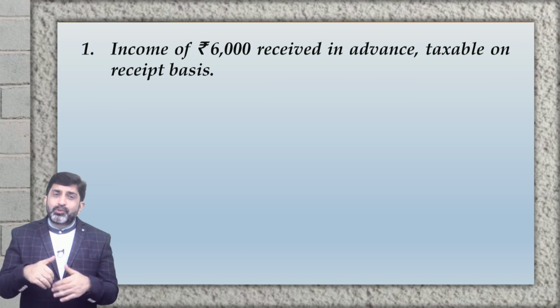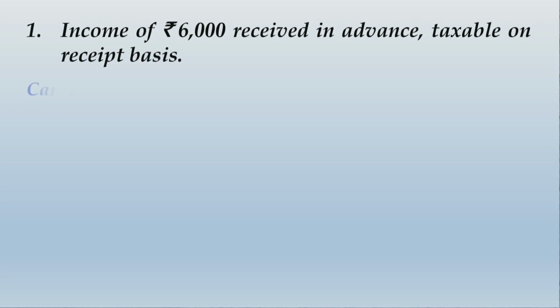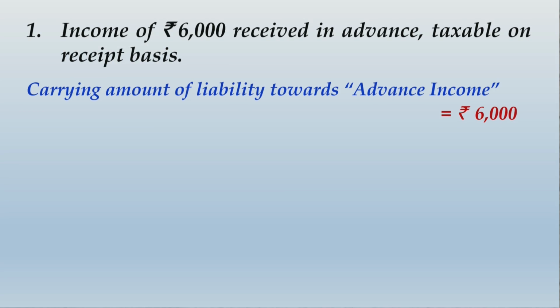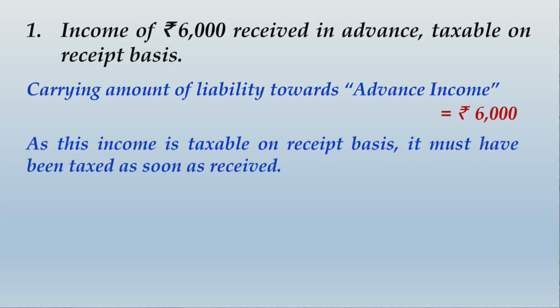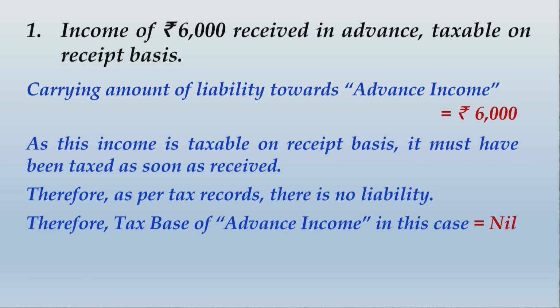So let me show you how to write up the answer for the same. In your answer, you first of all mention that carrying amount of liability towards advance income equals rupees 6,000. As this income is taxable on receipt basis, it must have been taxed as soon as received. Therefore, as per tax records, there is no liability. Therefore, tax base of advance income in this case equals nil.